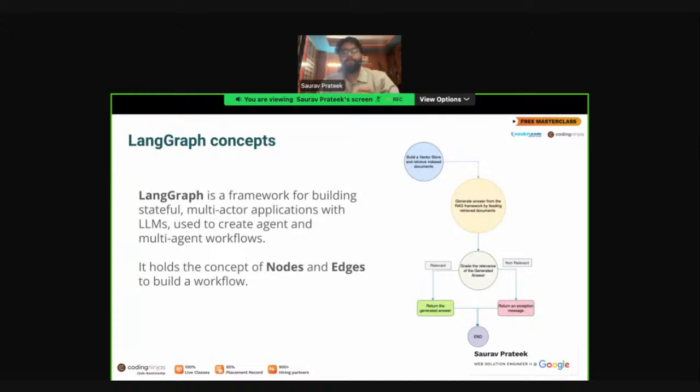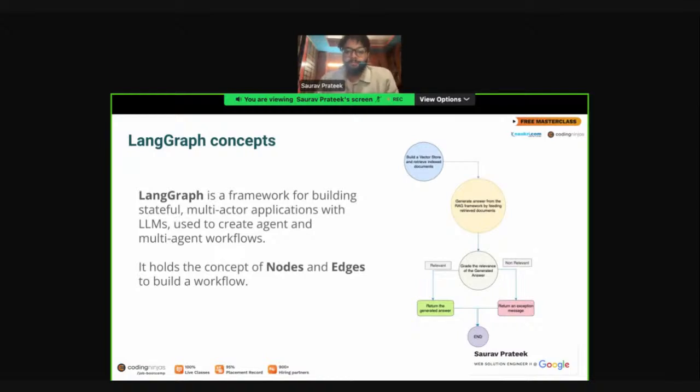So that's what LangGraph is all about. How does LangGraph do that? Basically, LangGraph achieves this with the help of its graph architecture. I guess anyone who has previously learned graphs and data structures and algorithms, a lot of the concepts you have learned there will help you.